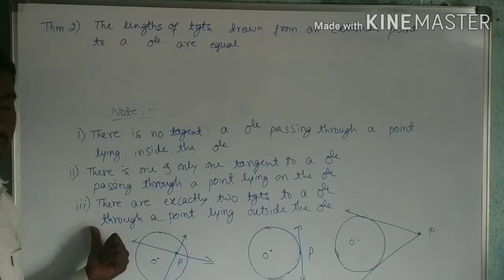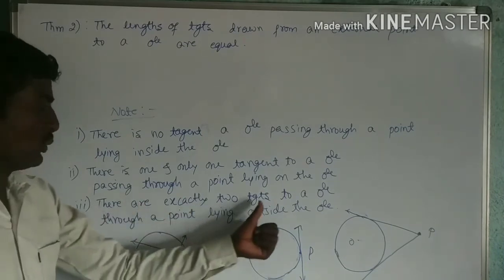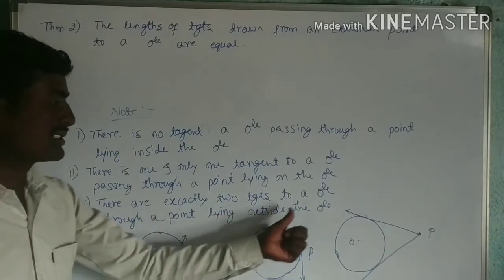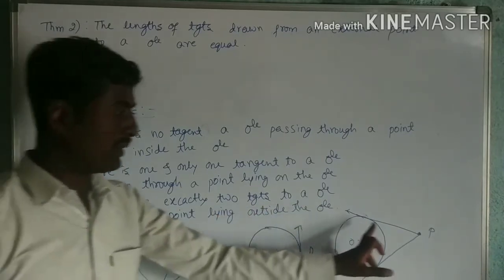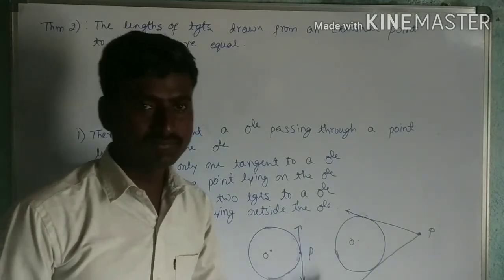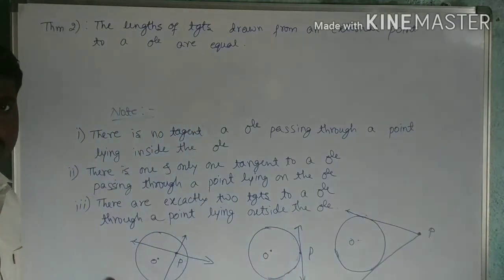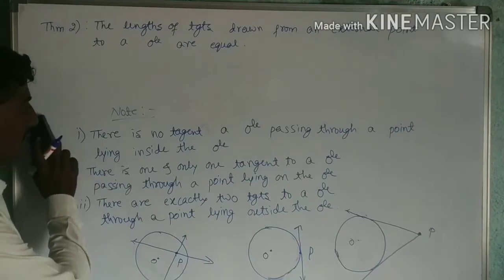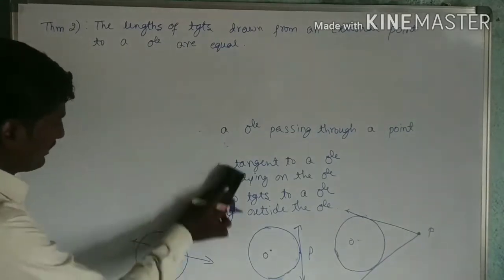Next, the third note: there are exactly two tangents to a circle through a point lying outside the circle. If that point lies outside the circle, we can draw a maximum of 2 tangents. First copy this note. Pause the video and note this. Now we will go for the theorem.